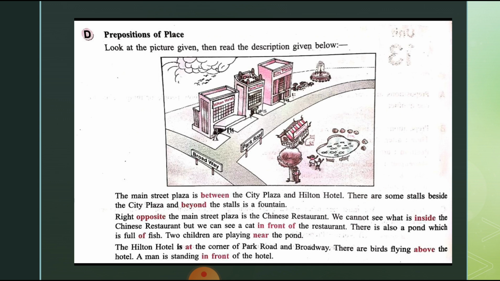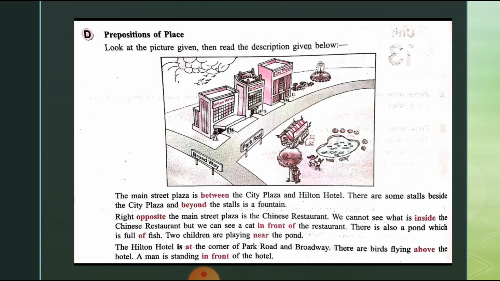Right opposite the main street plaza is a Chinese restaurant. We cannot see what is inside the Chinese restaurant, but we can see a cat in front of the restaurant. There is also a pond which is full of fish. Two children are playing near the pond. See, in this paragraph it is opposite, inside, in front of, near. These are all prepositions of place.